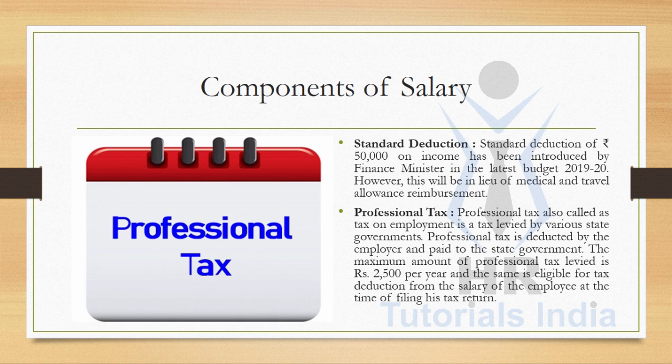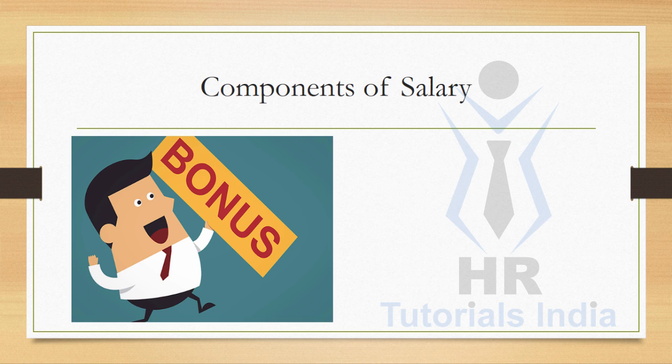Professional tax is a tax deducted by the employer and paid to the state government for the professional services rendered. Professional tax has different slabs for different states. It varies from 0 to 200 rupees per month. On an average, an employee pays about 2,500 rupees per annum to the professional tax department.